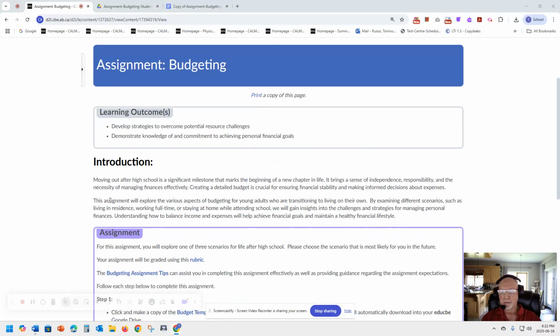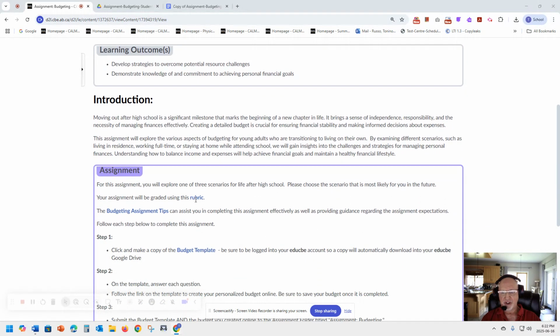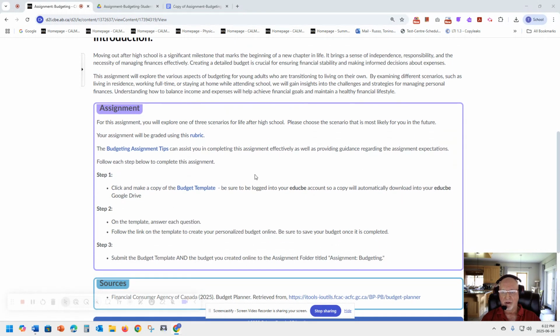So, introduction: carefully read this information, and then the assignment itself. You're going to explore 3 scenarios, and we're going to get into that. Here's the link to the budgeting assignment tips to help you work through this assignment. It will require some concentration and making sure that you're paying attention and understanding what you need to accomplish. Here's the link to the budgeting template.